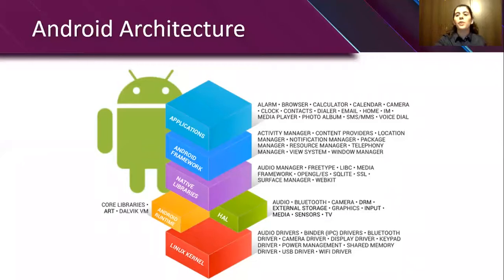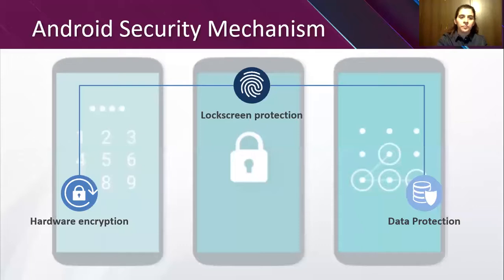At the top layer, we have the application layer. This is the only layer that the user comes in direct contact with. In this layer, we find the applications that the user installed from the Play Store, in addition to the applications that come with the phone, like the clock, the alarm, and the contacts.